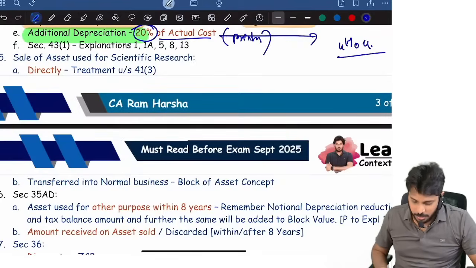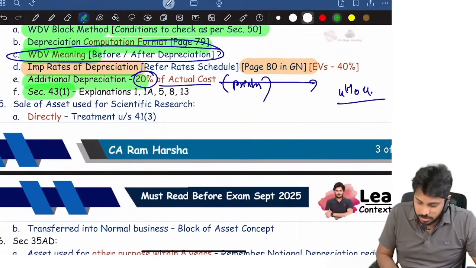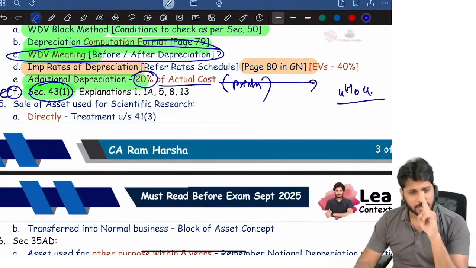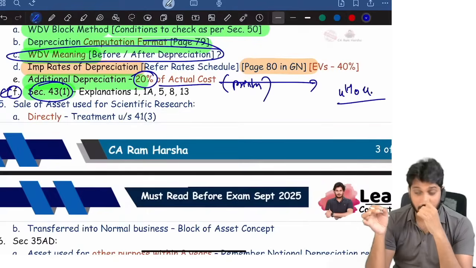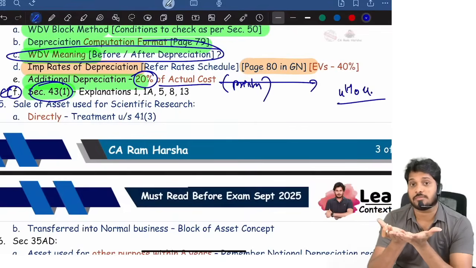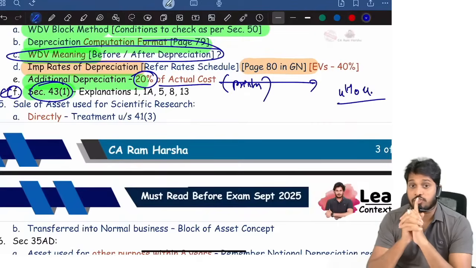Next, now the explanation, Section 43 subsection 1. One more important point. 43 subsection 1 is talking about what? Actual cost. As per 43 subsection 1, if I purchased any asset by paying cash of more than 10,000, see, if the asset cost is more than 10,000, it must be paid by account payee cheque, account payee demand draft, or the prescribed electronic mode.